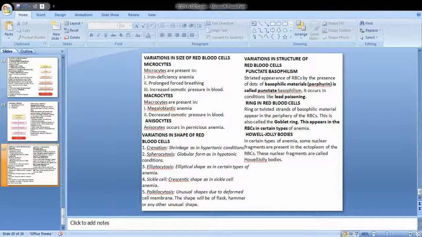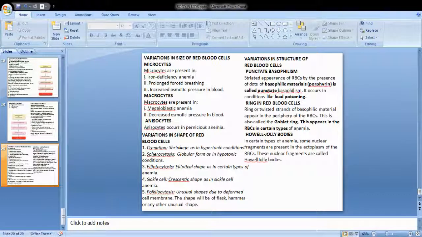Now the RBC cell, there are differences in the size of the RBC. Some may be smaller in size and some may be bigger, as the name says: microcytes, the RBC cell size will be smaller. Macrocytes, they are bigger in size. So when they are seen, these are not normal. They are present only in the abnormal condition. In the normal condition, the size, as we have seen, is 7.2 micron in diameter.